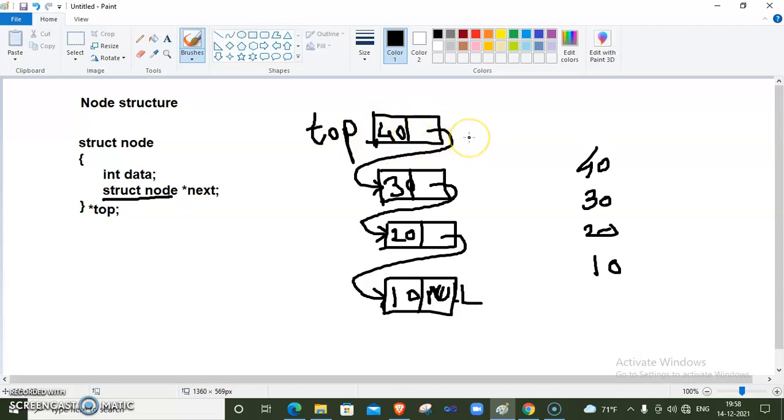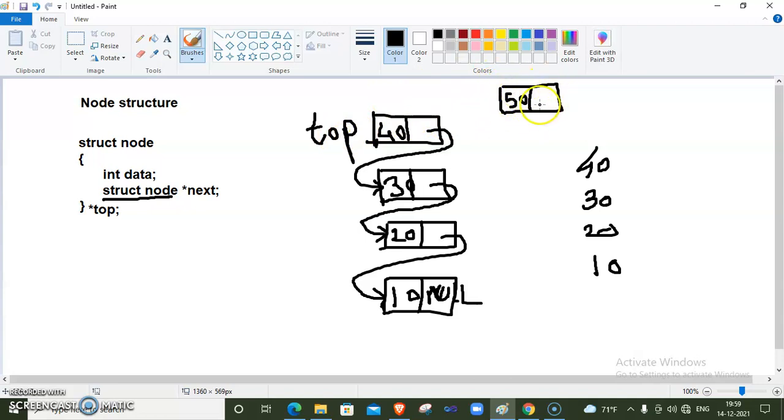If user wants to store one more element, then we allocate memory for that new node dynamically. Means runtime we allocate the memory for this node by using malloc function. Okay, a new node we need to create dynamically by using malloc function. Then we store the data part. If new element is 50, then we store data part inside this node. And here now this is the latest element. Okay, this is the topmost element. Now our previous top is here and our new element is here.